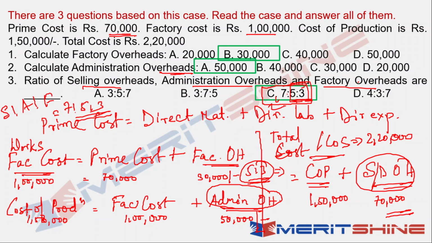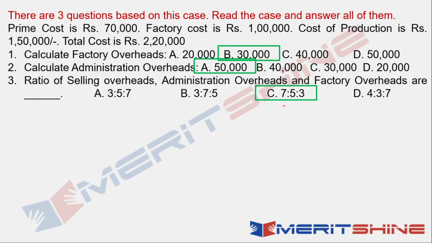So you could have answered this without finding out selling overhead also, but now that you know how to find out selling overhead, you can answer this very easily. So the question number 3 answer is C. Clear? The whole workout is clear, the concept is clear, how do we approach these kind of questions is clear. Okay? Now we will move on to the next question. So the answers to 1, 2, 3 are B, A, C.